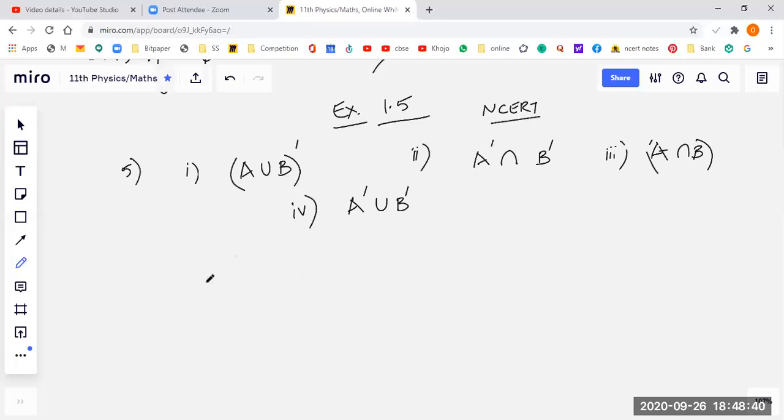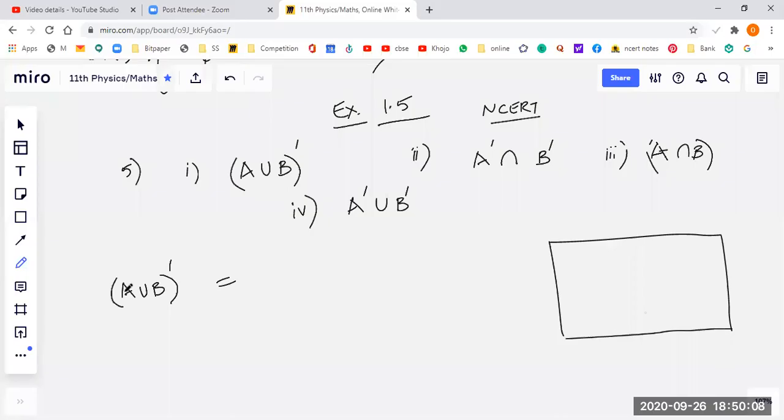So students, can you help me do that? Yeah, students, we want to do the first one. For this, first you draw the universal set. Let's say this universal set is this whole triangle, the complete universe for these sets. Okay. So now we want to define two sets A and B. Am I right? So now A is this,